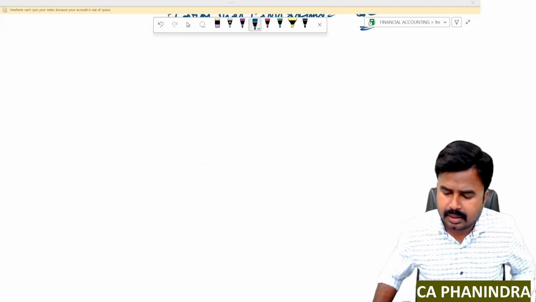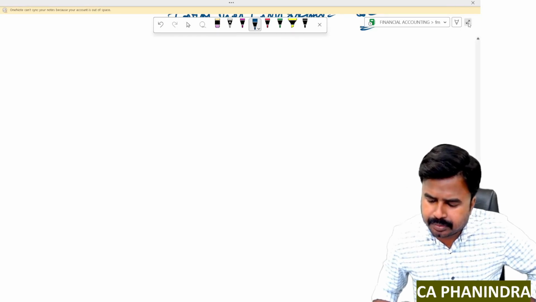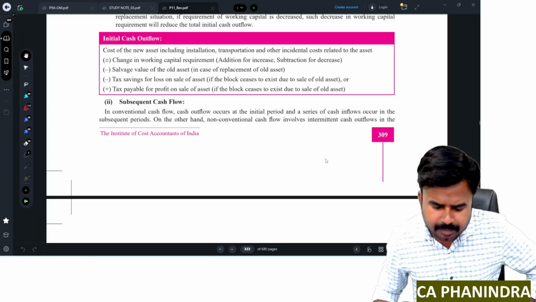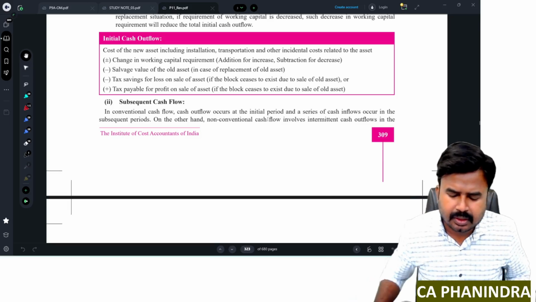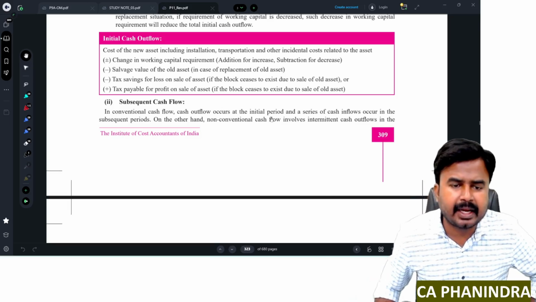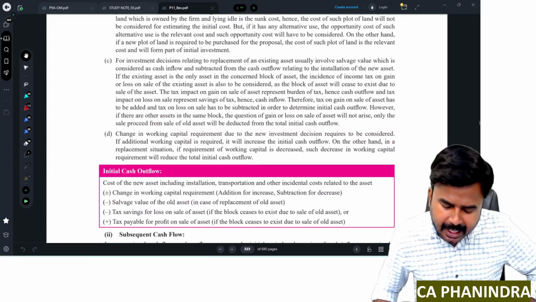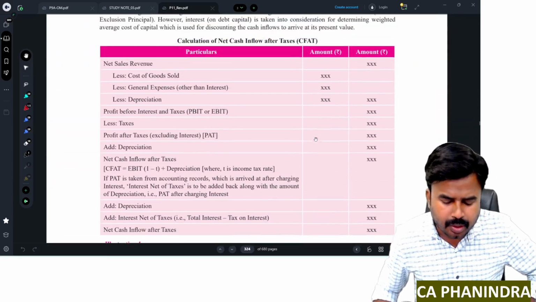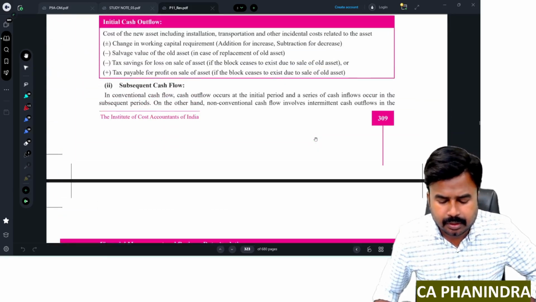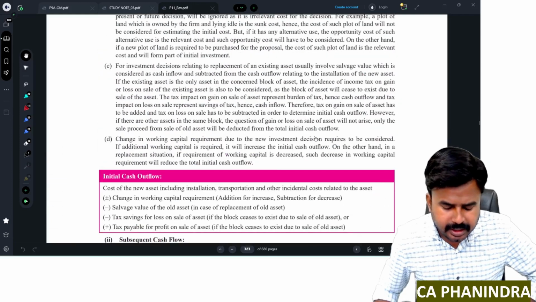Yes. Let me show you the format which is given in the study material, because the operating cash inflow can be calculated in different ways. It can be calculated in different ways. So I'll show you the format here.